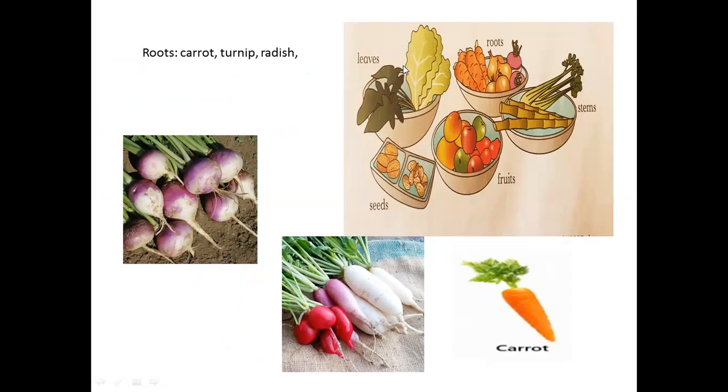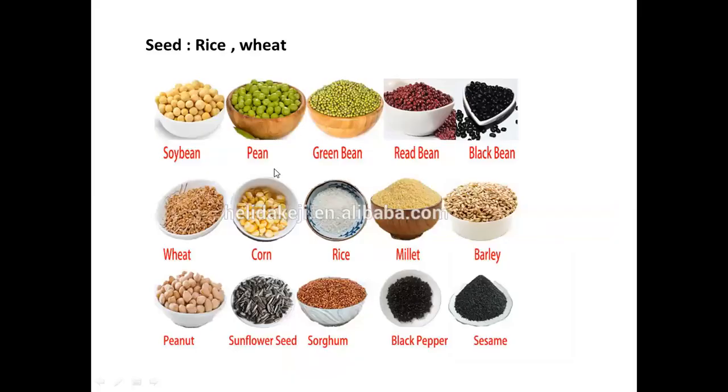Understood? We are eating the leaves of the plant. We are getting fruit from the plant. We are also eating the roots of the plant. Now let's discuss the seeds of the plants. Here is a chart that shows the seeds of the plant, and they are used in making many useful things. Seeds like rice and wheat, we are eating the seeds of the plants. You can learn many seed names from this chart, like soybean, wheat, peanut, peas, green peas, red beans, and black beans.